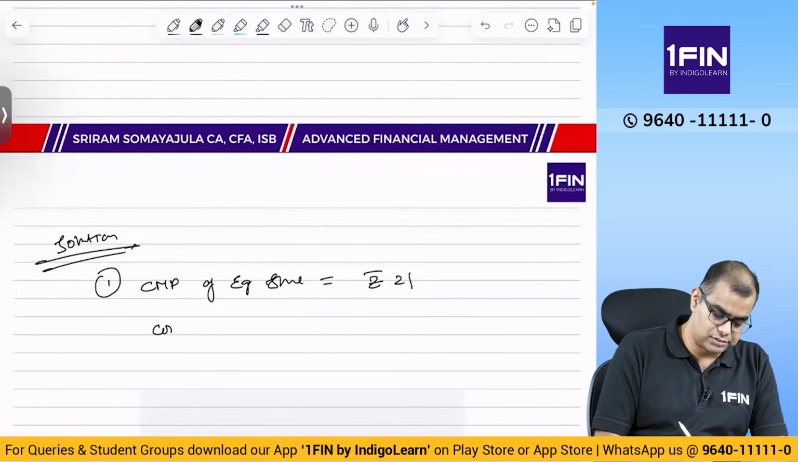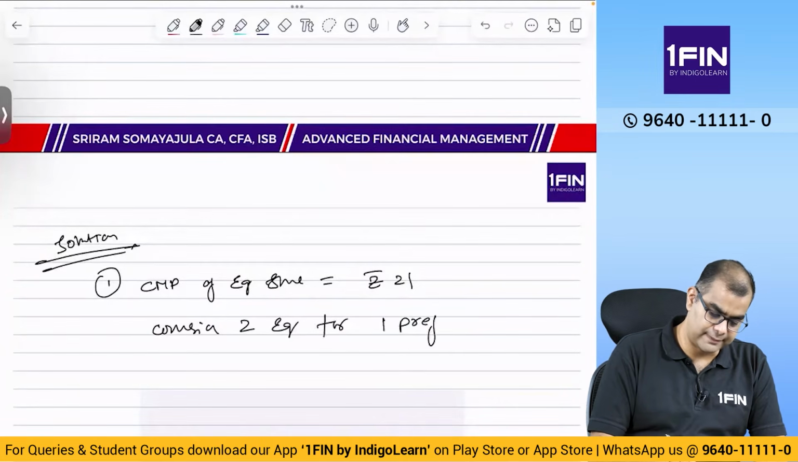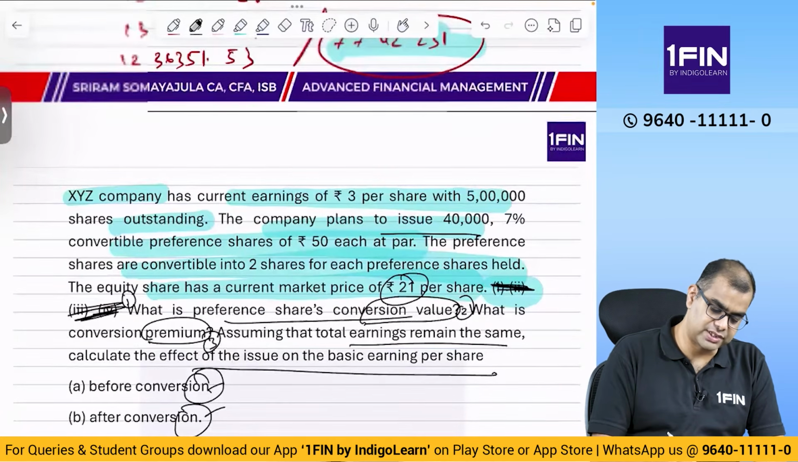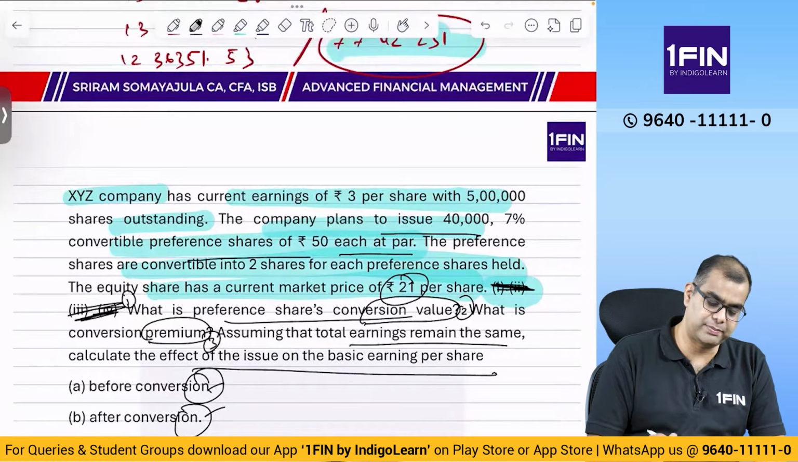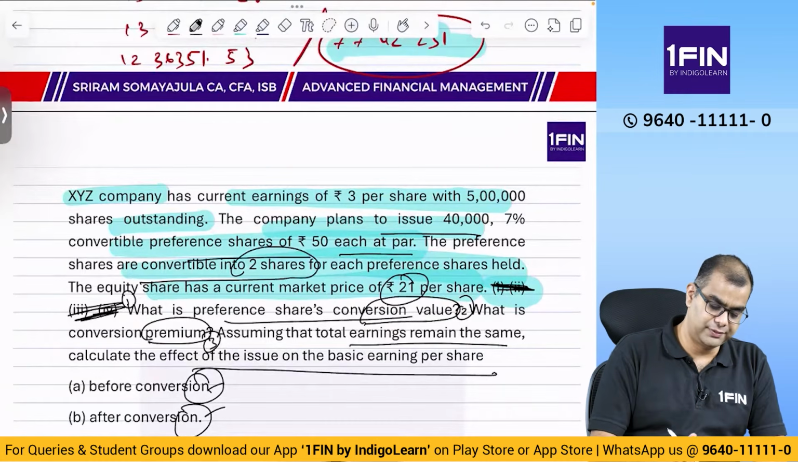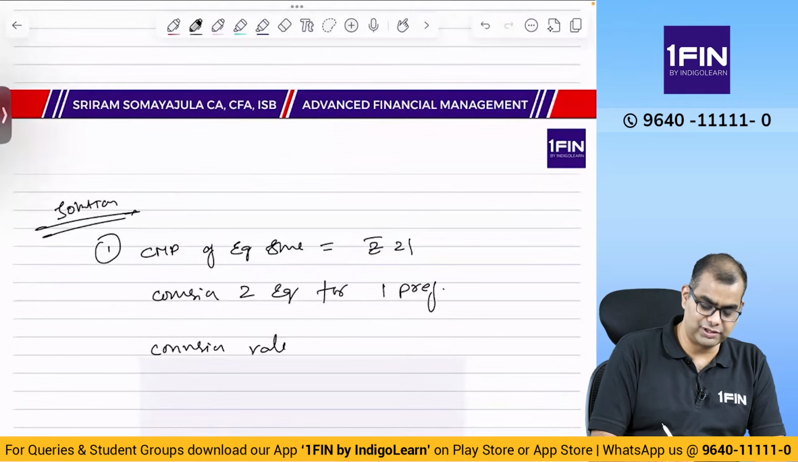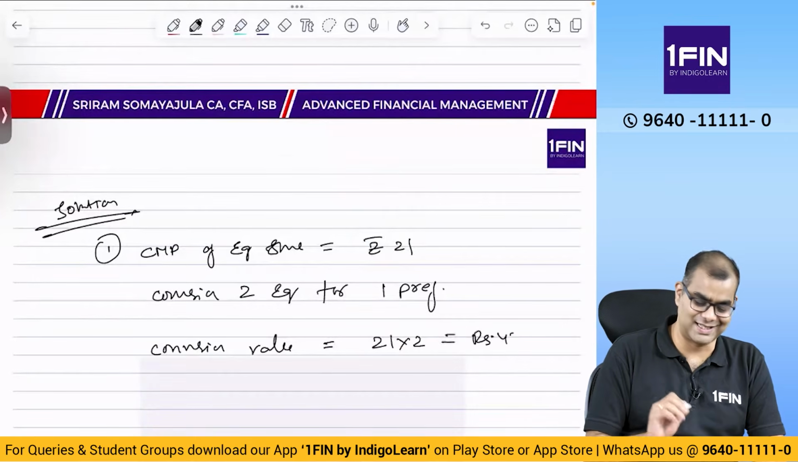Conversion to equity for 1 preference. Correct, no? That is what they said. Plus 40,000 7% convertible preference shares of 50 each at par. The preference shares are converted to 2 shares for each preference share held. So conversion value is equal to 21 into 2, that is equal to rupees 42. That's all. There's nothing else.